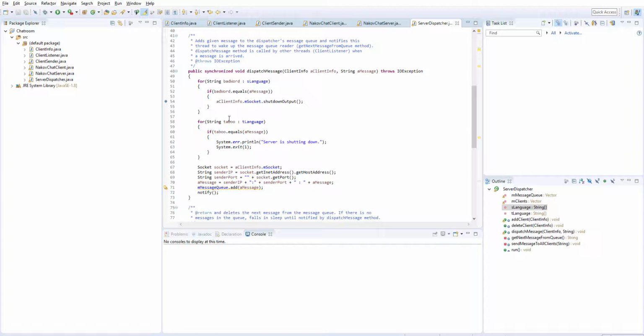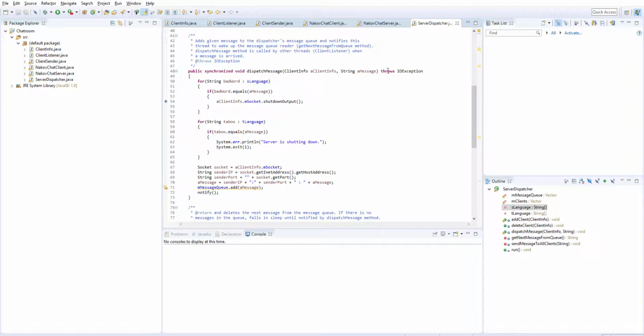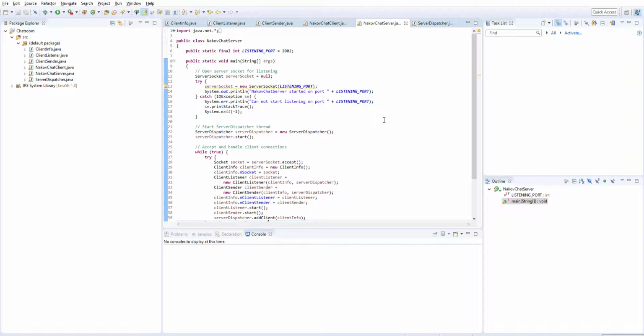And then the other for each loop is for the taboo words. And so if the taboo word equals the message, it prints out this error, and then it exits out the system, which effectively shuts down the server, and then as a side effect also shuts down the client. It loses its connection to the server, which is what you'd want to see when that happens. That's the only main changes. I obviously made it to where dispatch message throws an IO exception. And now I'm going to show exactly how it works.